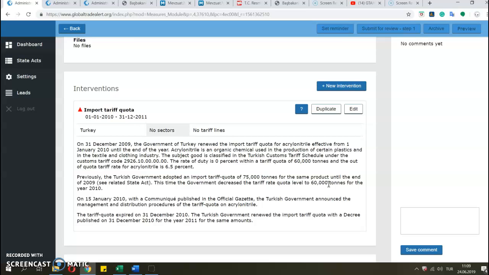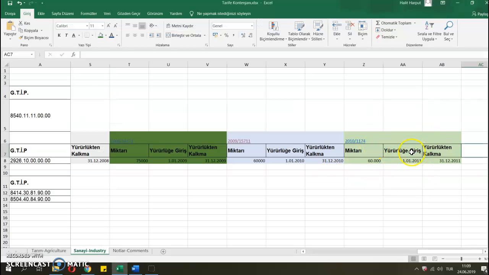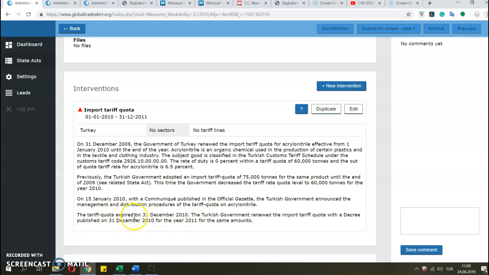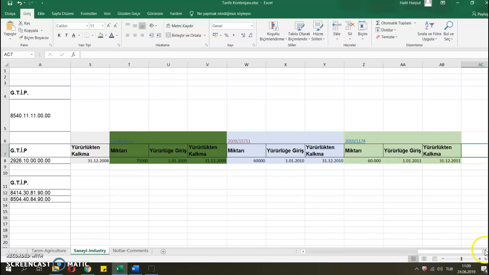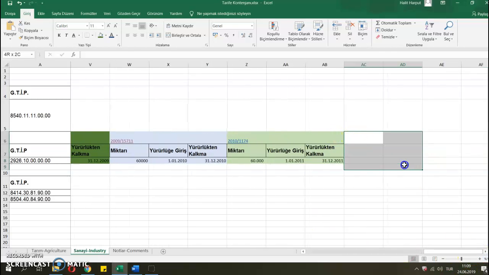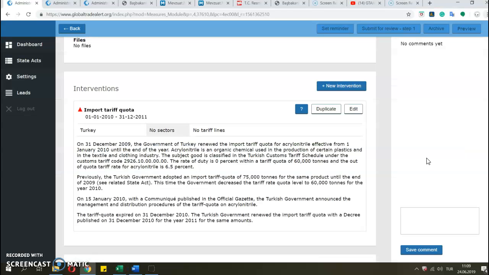And when I saw the new state act for the following year, I mean this one, I added another sentence here. I said the tariff quota expired on 31st of December 2010, and the government renewed the import tariff quota for the year 2011 for the same amount. If the same thing happens for 2012, I will probably enter a similar sentence here, and